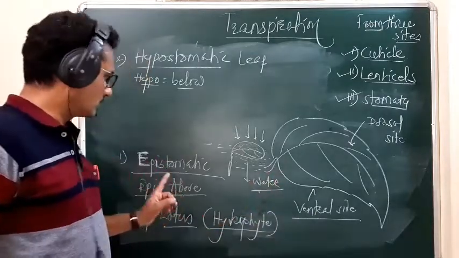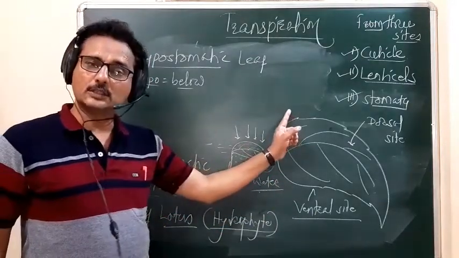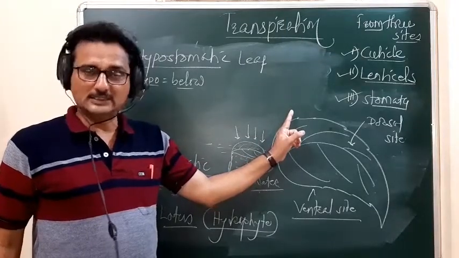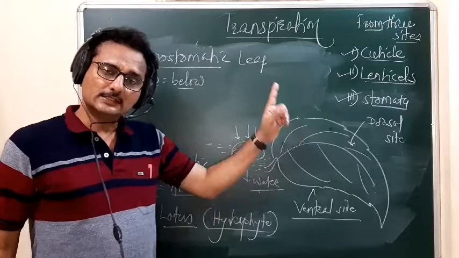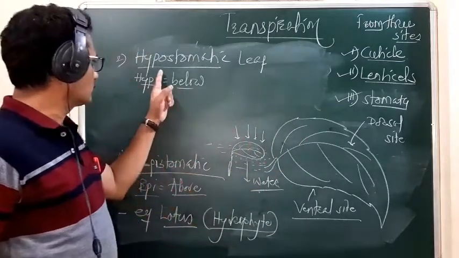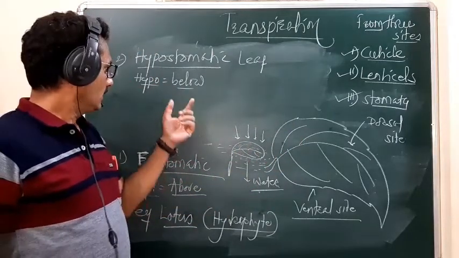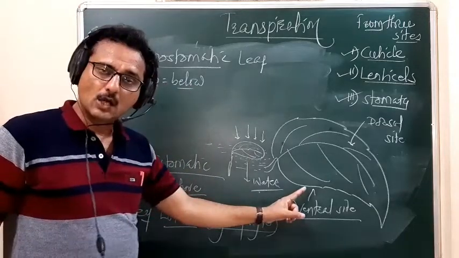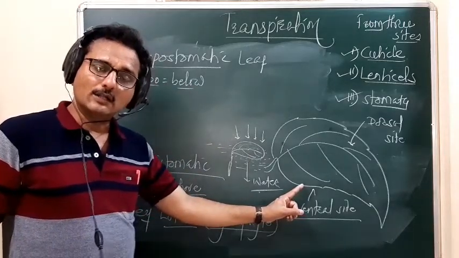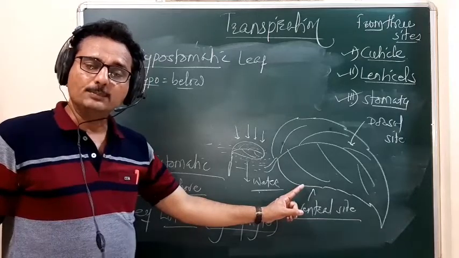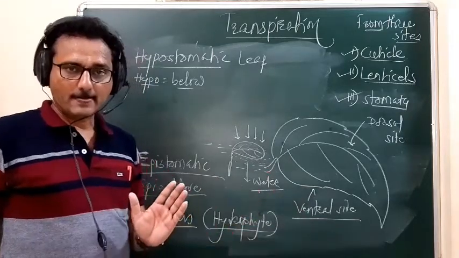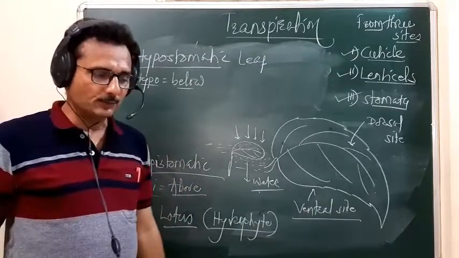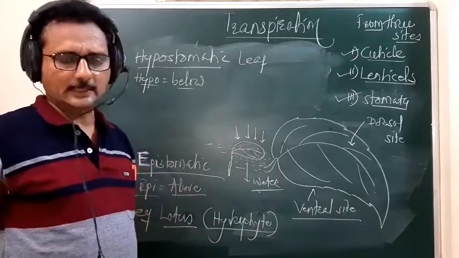In the case of the epistomatic leaf, the stomata are situated all along the upper epidermis of the leaf, the side which faces toward the sunlight. And in the case of the hypostomatic leaf, they are present toward the ventral side, all along the lower epidermis of the leaf. That type of leaf is called hypostomatic. Where is it seen?